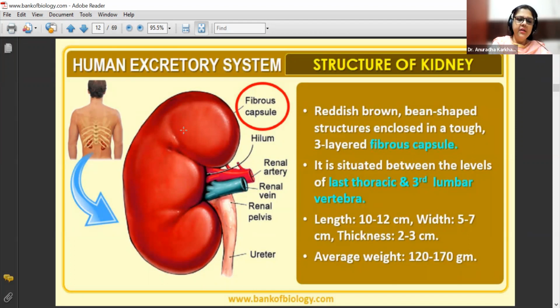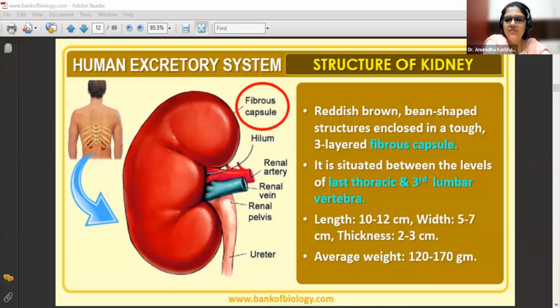Fine. Now here, in this diagram, you can see very clearly the fibrous capsule and hilum. What is hilum? Hilum is going to be a fold, an opening through which the renal artery and the renal veins can enter, and from the renal pelvis, our ureters can come out. Okay, so it's a common area from where there is entry and exit of all the pipelines. So all the pipelines inside and outside the kidney, where do they all go? They go in through the hilum.